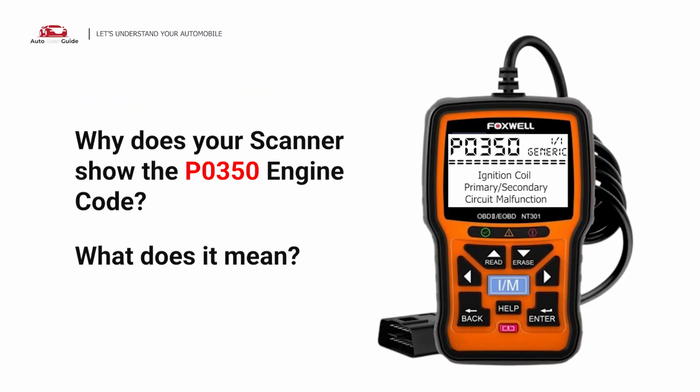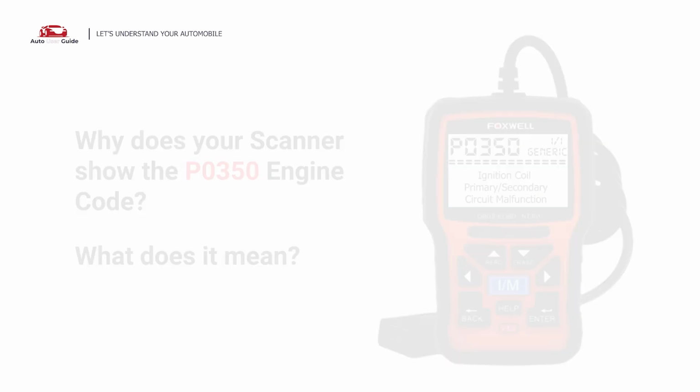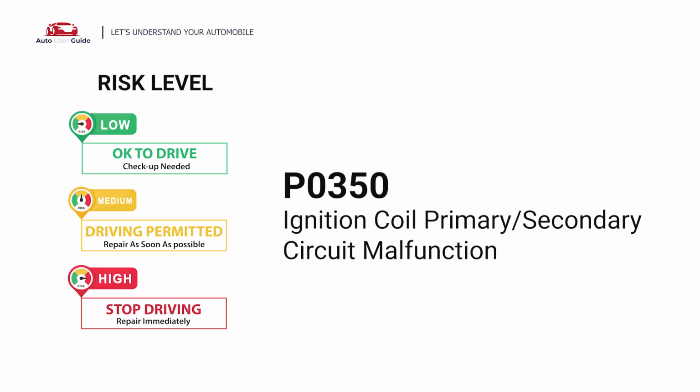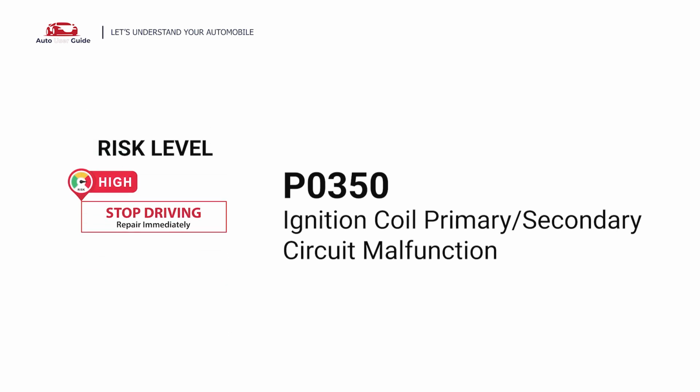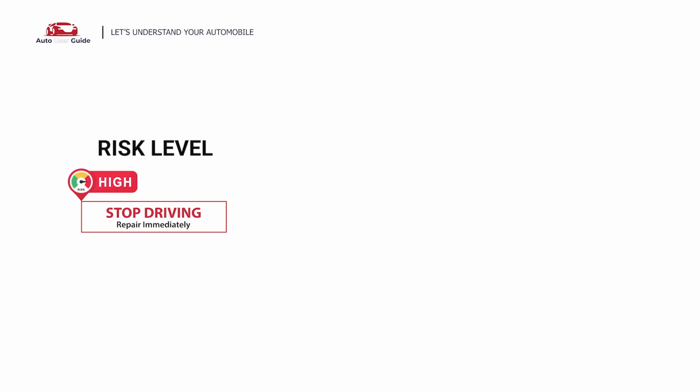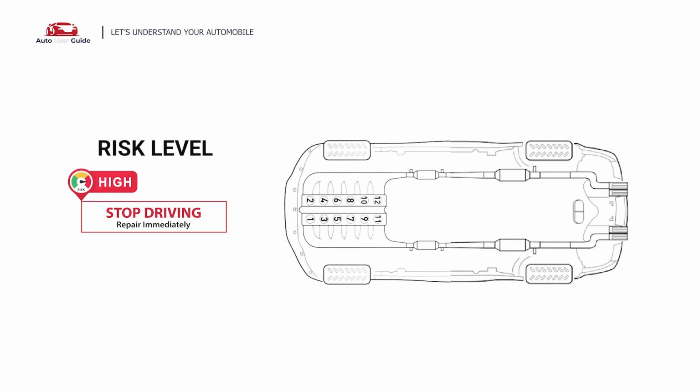Why does your scanner show the P0350 engine code? What does it mean? P0350 is a diagnostic trouble code for ignition coil primary or secondary circuit malfunction. This engine code indicates that specifically the PCM has detected a malfunction in the circuit that controls the ignition coils. This code is generic, meaning it applies to all OBD-II equipped vehicles.